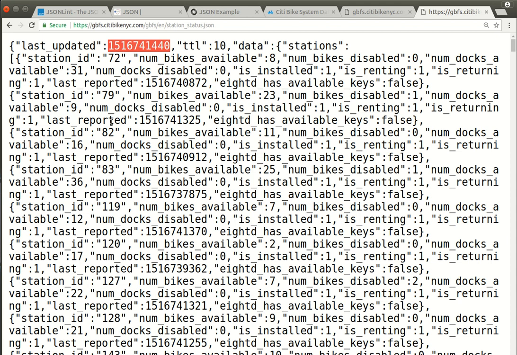JSON feeds are available for all kinds of information, and what's great about them is that, again, they're very lightweight. In other words, they're text-based, they're easy to process, they're relatively easy to read, even for a human. You can quickly get a sense of what's in the data set. And if you want to start building your own archive of real-time information, you can do that. It's, again, just a really useful data type to know how to work with.